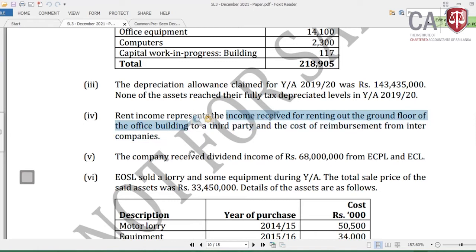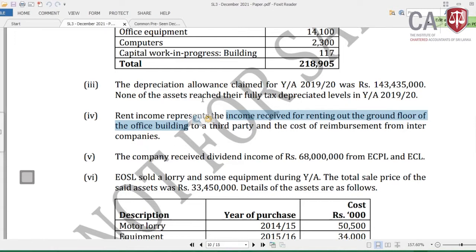Then we have our office building, and by letting that office building we are receiving the rental income. Is it letting of an idle building? No. Is it letting of idle land or bare land not used for the business? No. This is a letting of the office building. Then this is effectively connected to the business.